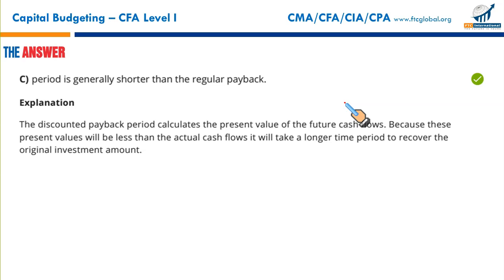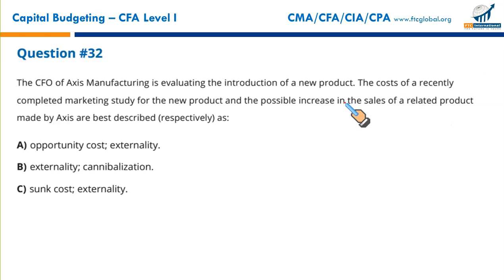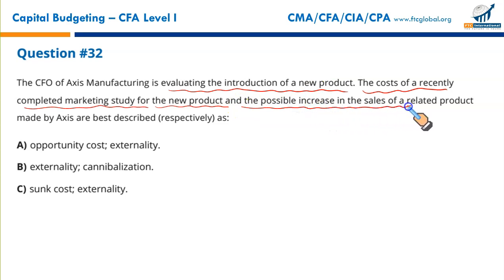All right, moving on to the next question. The CFO of Axis Manufacturing is evaluating the introduction of a new product. The cost of a recently completed marketing study for the new product and the possible increase in the sales of a related product made by Axis are best described respectively as what? You need to read the question again. Okay.